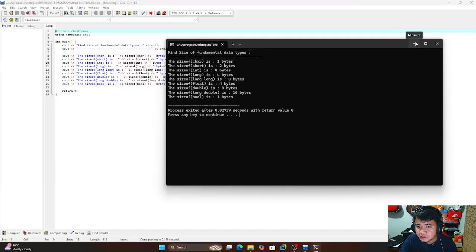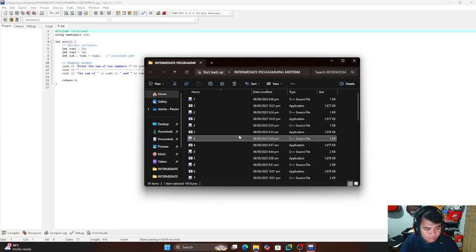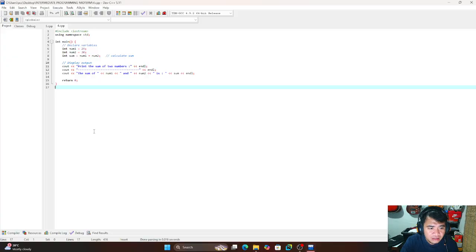Okay, and the next is number four, sum of two numbers using variables. In this program, I use variables to store numbers before adding them.